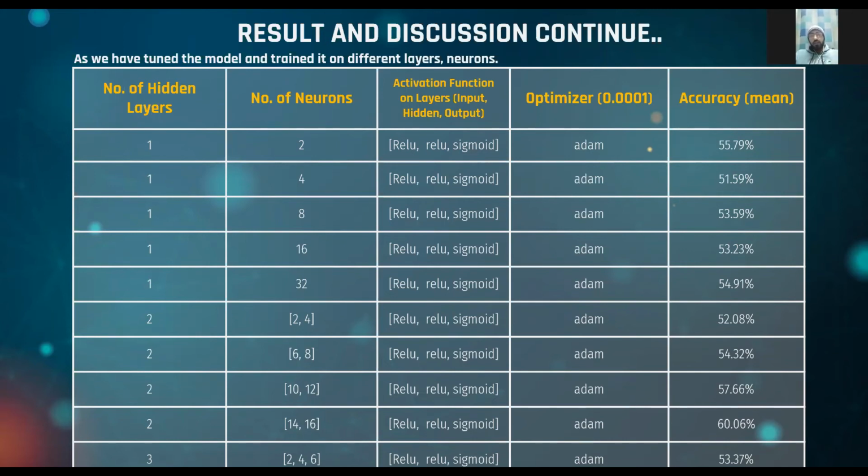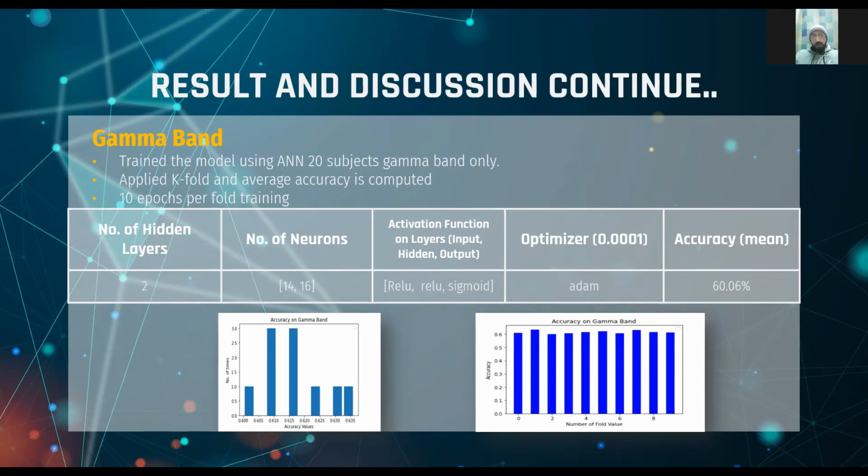So this is optimized using 0.0001, and the accuracy that we get in the ANN, the highest, is 60.06. Now coming toward the gamma band accuracies, like I already described, we got the highest accuracy of 60.06 on the ANN using 2 hidden layers. The number of neurons were 14 and 16 in the hidden layers.